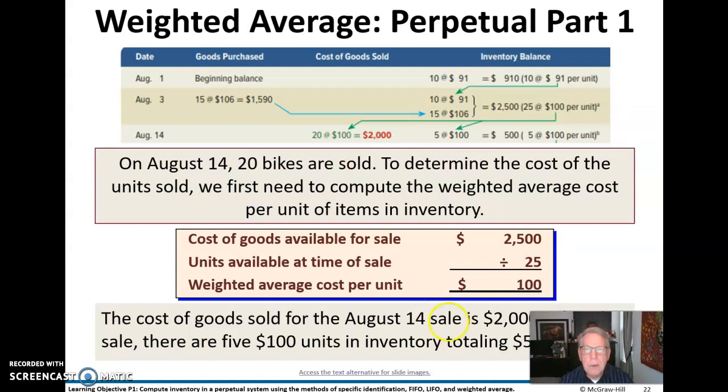We're going to have, in the first period here, $2,500, and we had 25 units. This 10, which we brought down to this row here, and this 15, which we brought over to here, total of 25. So that's 100. Now when we actually sell something, we're going to use this average cost at 20 units that we sell at $100, gives us $2,000. The remainder is in ending inventory. Okay? And so we keep going like that down the chart.